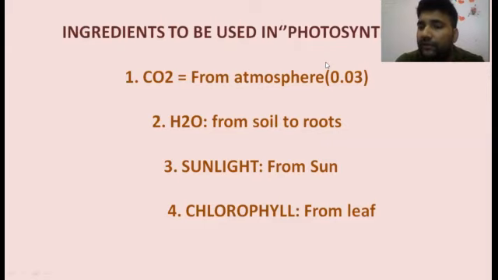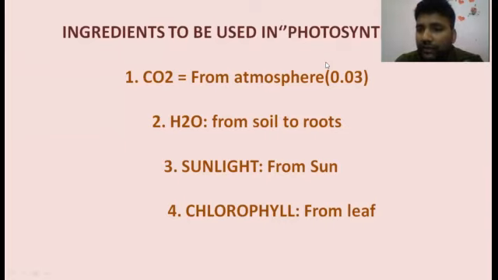My answer is that the plants will get CO2 from the atmosphere, from the environment. Now you will say, sir, what amount of CO2 is there in the environment? I will say 0.03% is the total amount of CO2 in the atmosphere.